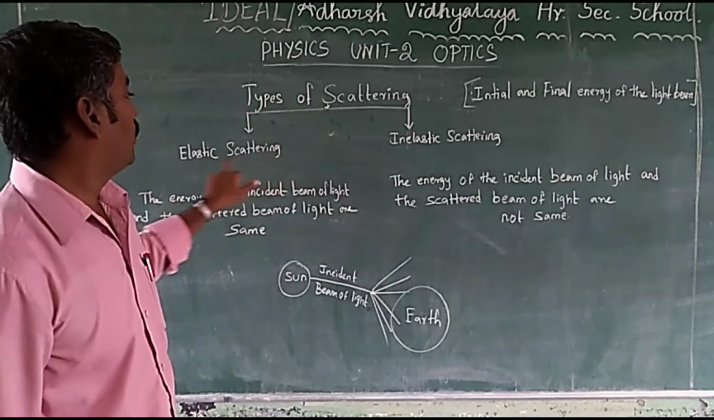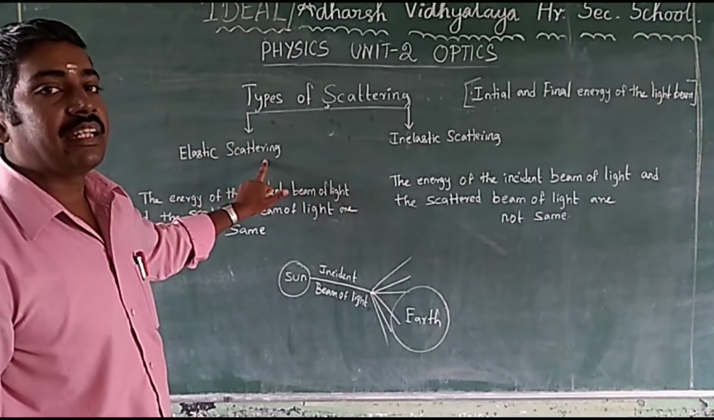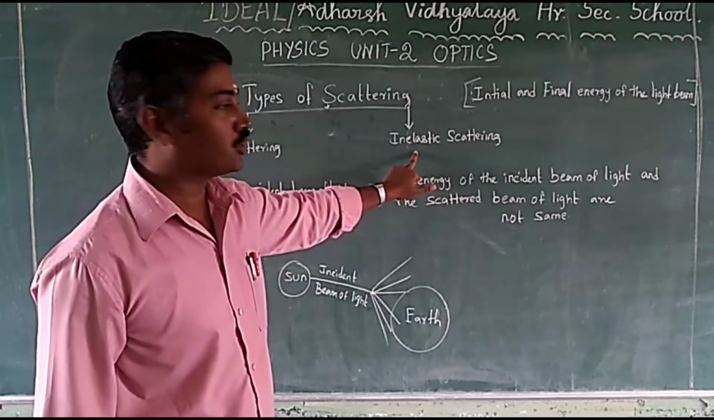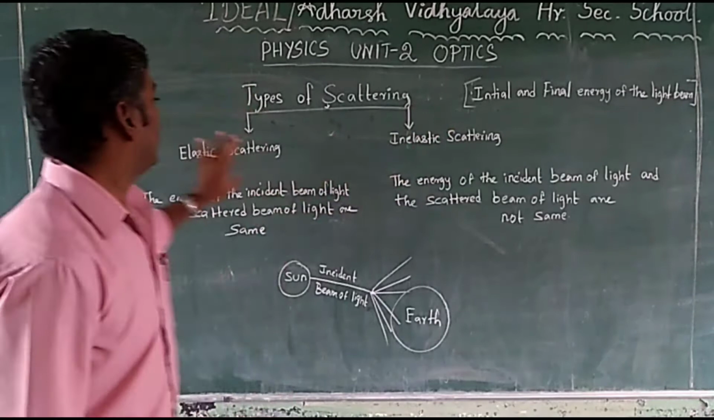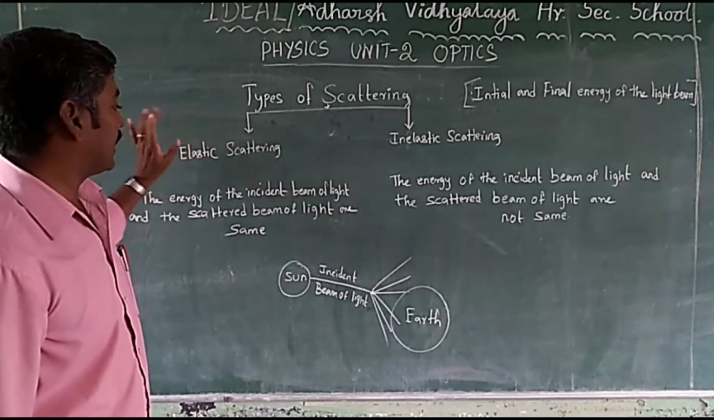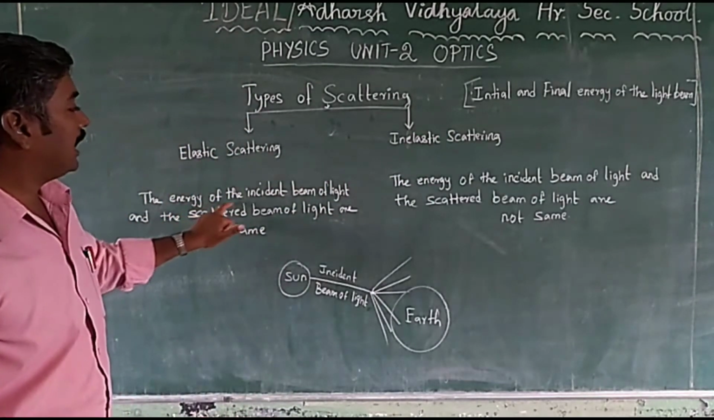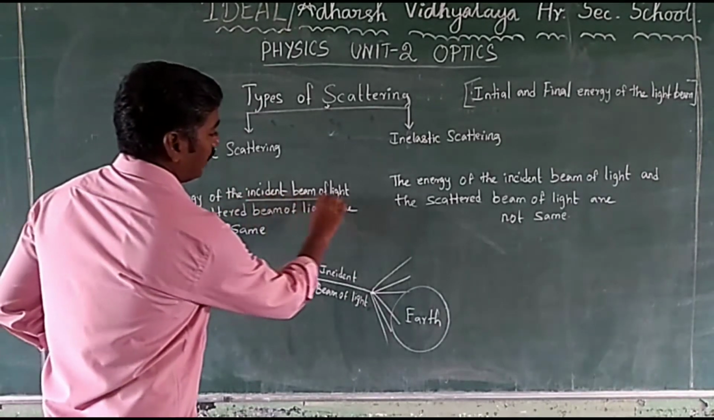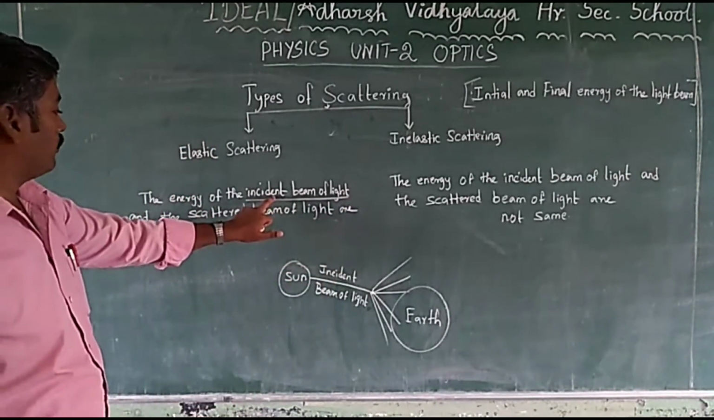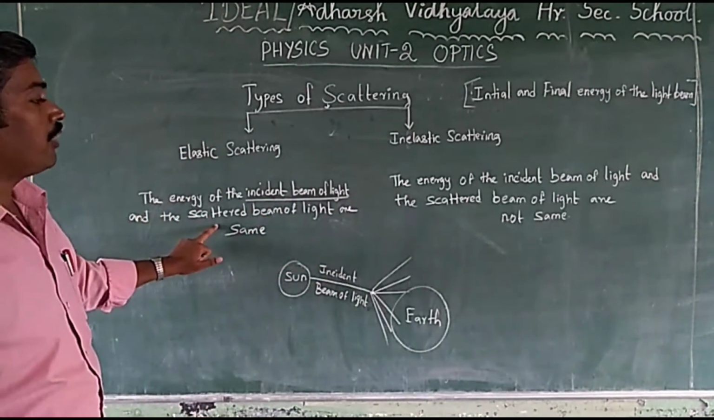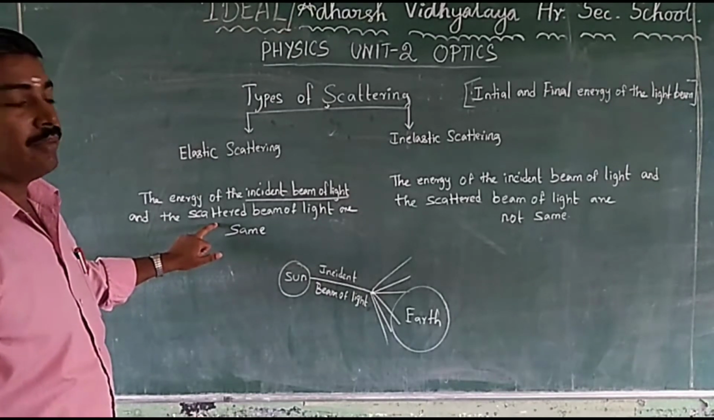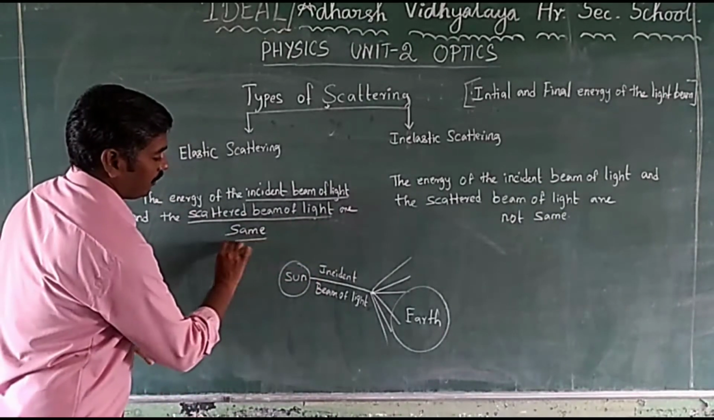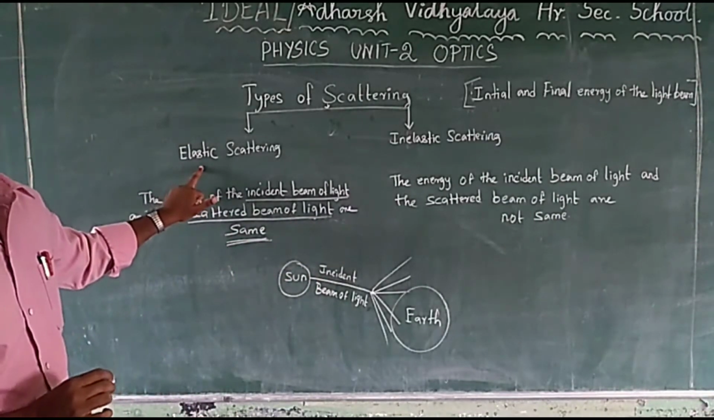Okay. Two types. One is elastic scattering, another is inelastic scattering. What is meant by elastic scattering? The energy of the incident beam of light and the scattered beam of light are the same. This is elastic scattering.